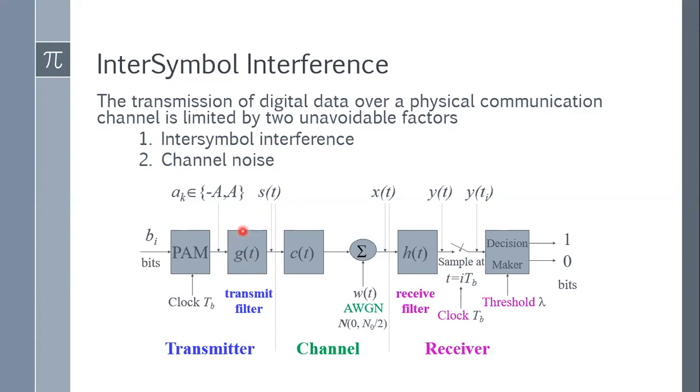Since I am sending k symbols, a_k, say a_1, a_2, a_3, a_4: a_1 first goes through the transmit filter, then a_2 goes through the transmit filter, a_3 goes through the transmit filter, and a_4 goes through the transmit filter. And we can write a equals a_1, a_2, a_3, a_4. That means the summation of all these signals a_1, a_2, a_3, and a_4 gives me the original signal a.